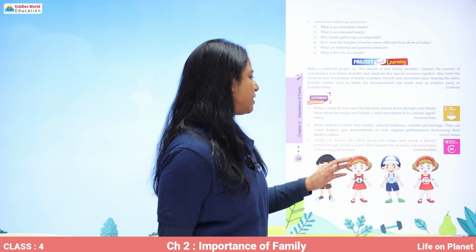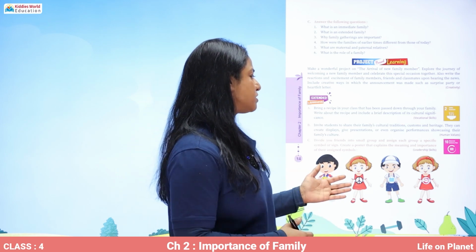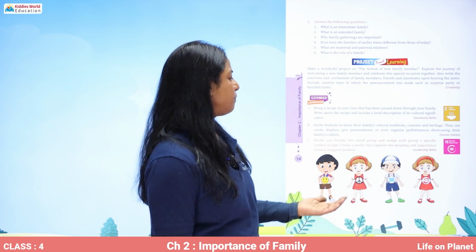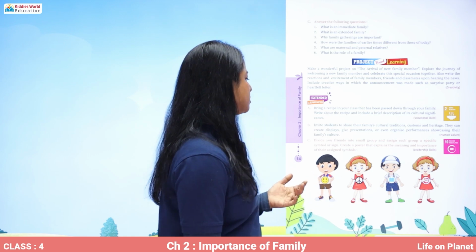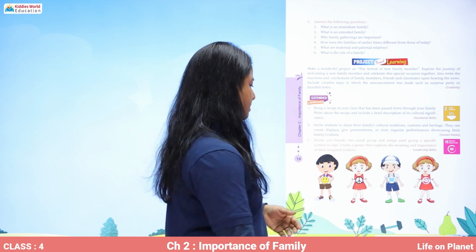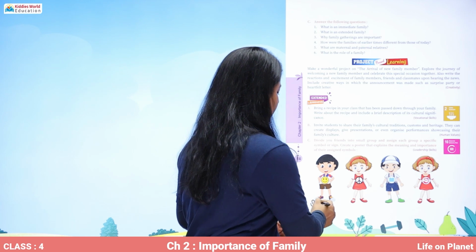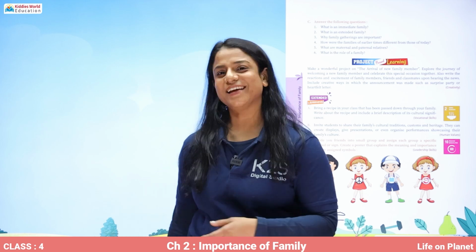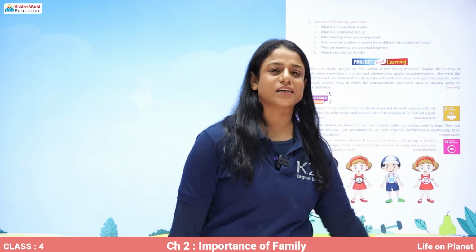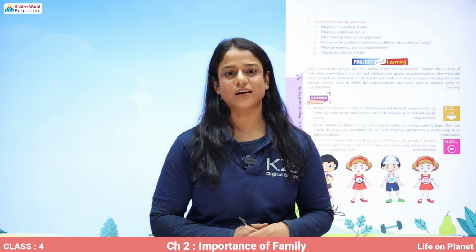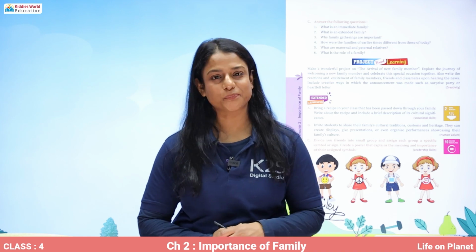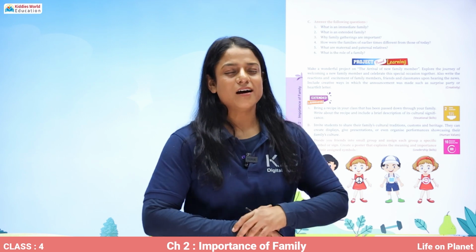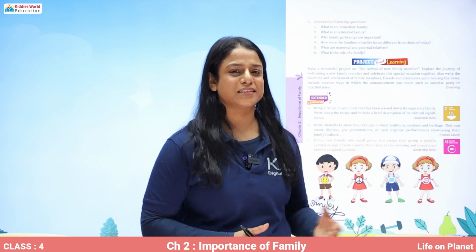Then what you can do is you can divide your friends into small groups and assign each group a specific symbol or a sign. Create a poster that explains the meaning and importance of their assigned symbols. For example, the first one is the smiley symbol, and it mostly says don't worry, keep smiling. And similarly, please find out the significance of the rest of the symbols which have been given to your classmates, and you will discover the amazing facts behind these symbols.